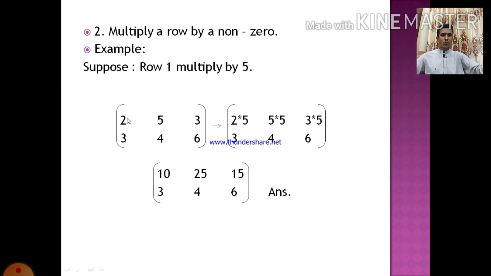It is row 1, multiplied by 5. 2 multiply 5, 5 multiply 5, 3 multiply 5, and 3 4 6 stays the same. 2 multiply 5 is 10, 5 multiply 5 will be 25, and 3 multiply 5 will be 15, and 3 4 6 will stay the same. It is the answer. 5 can be 8, 7, 9, etc., a different value.